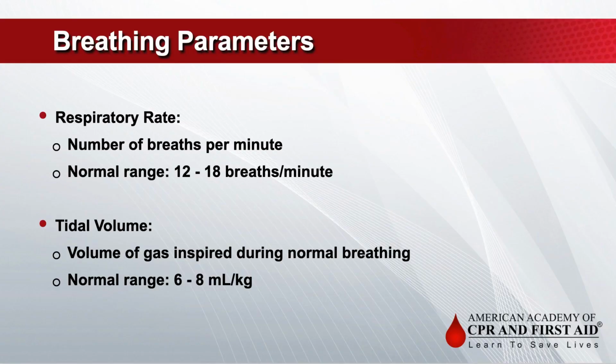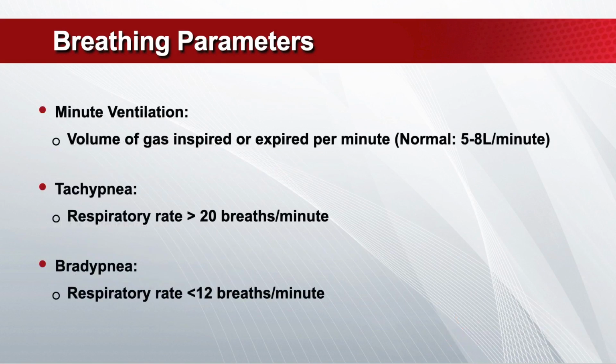Let's get started. It is important to know basic breathing parameters for adult patients. These include respiratory rate, which is usually between 12 to 18 breaths per minute, and tidal volume, which is between 6 to 8 milliliters per kilogram. Irregular breathing may be called tachypnea when respirations occur more than 20 times a minute, or bradypnea if the respiratory rate is less than 12 times a minute.